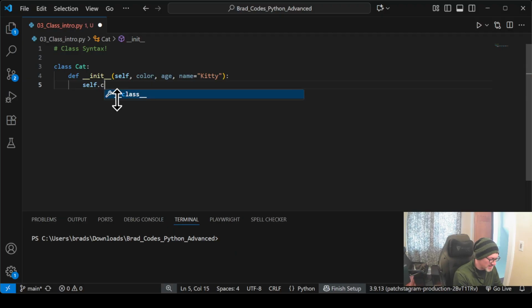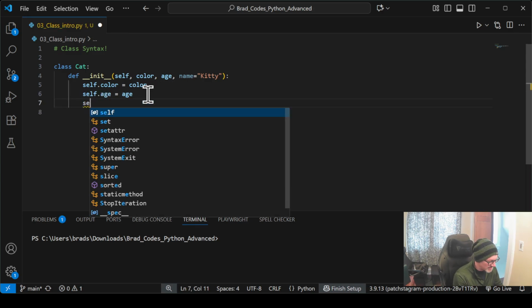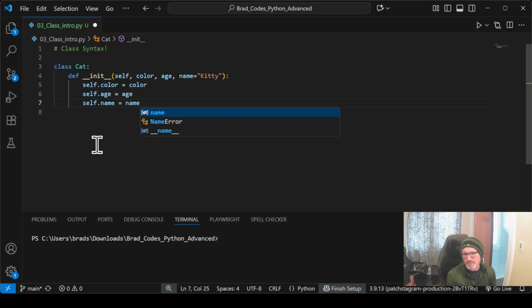So let me just put it out and then we'll explain it. We're going to do self.color equals color. And then we're going to do this for each one of our attributes. self.age equals age. This just will allow us, when we create a cat, to pass in this bit of information to create our cat. Now, we don't have to, but if we're taking in parameters, arguments here, there's a good chance we're going to want to create a class variable or instance variable for each one of those. And that's what we're doing here.